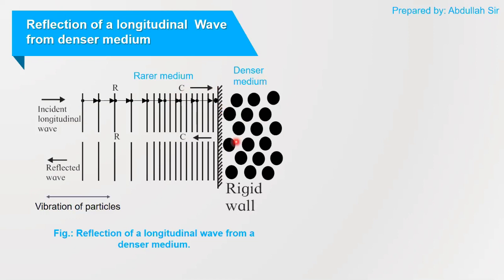And denser, since it is a denser medium, it is not going to move. So the high pressure region will be reflected back as a high pressure region. That means a compression will be reflected back as a compression, or we can say that when a compression, which is a high pressure region, strikes on the boundary of denser medium, it is reflected back as a compression. And if it is a rarefaction, that means low pressure region, it is going to reflect back as a rarefaction.